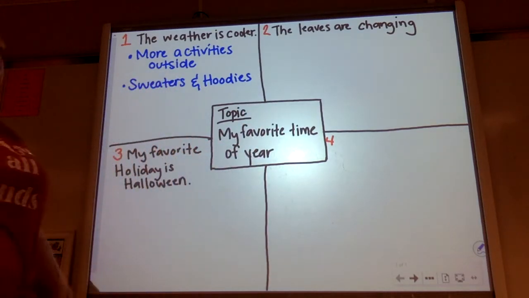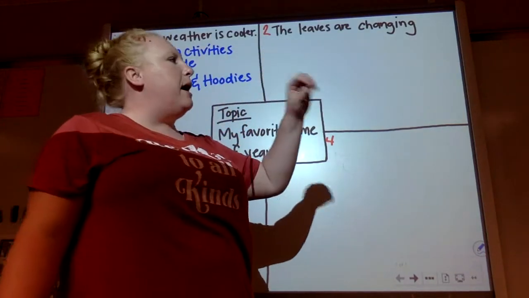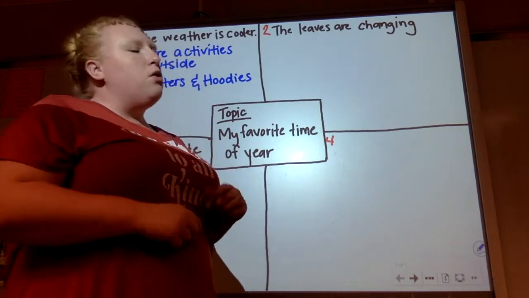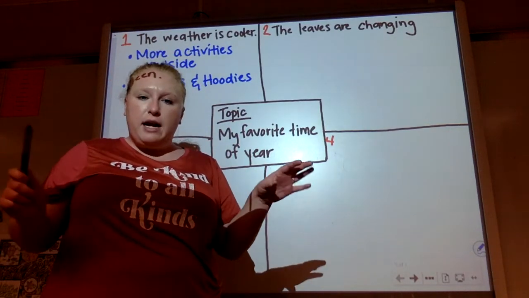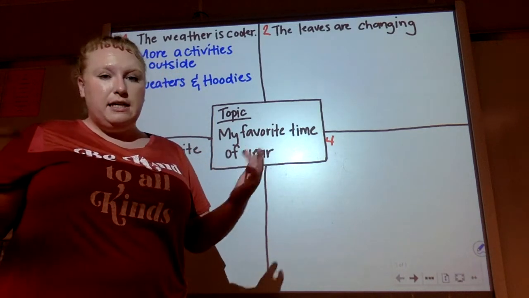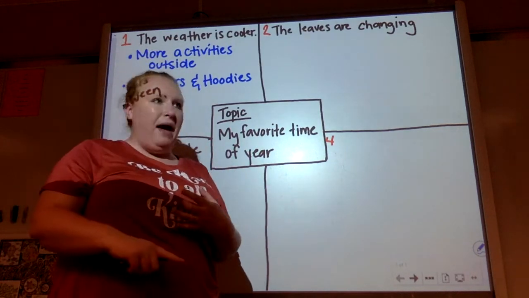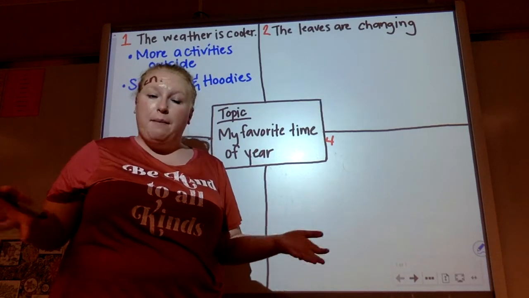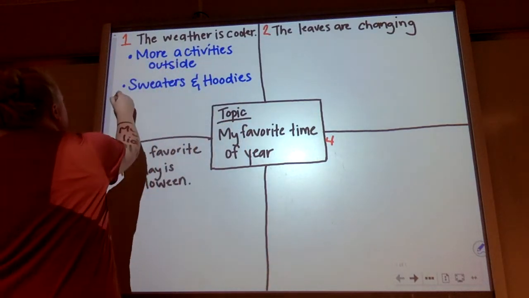And then finally, the last one kind of sort of relates to the first one, but I'm going to expand on it a little more and just list my details. So the last one is you can do fall activities. Okay, so these are activities that just happen in the fall. Okay, so for instance, corn mazes. If you've ever been to a corn maze, that's really fun. Pumpkin patches. Okay, right now the Utah State Fair is happening. That only happens in the fall. Okay, so those are just some fun fall activities.